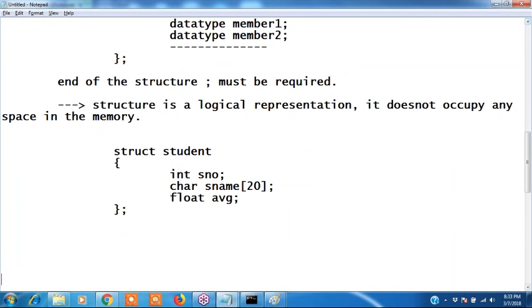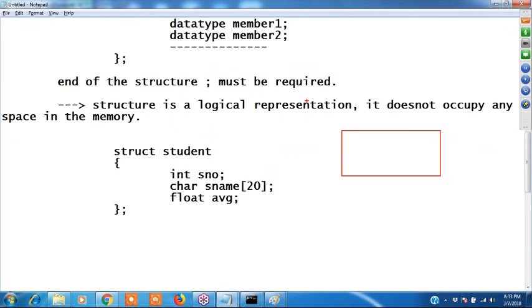Yeah. Next point. What is meant by logical representation? Structure is a logical representation. Example, can you show a vehicle or bird? Can you show a bird? See, a bird is a logical representation. We can't show any bird physically. There is no bird. Okay, what we can show, it is a structure.